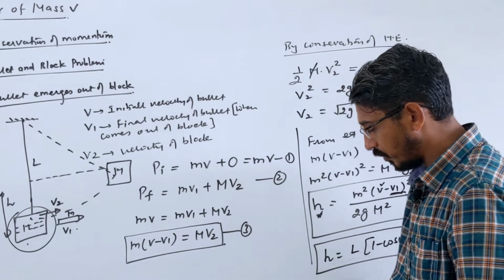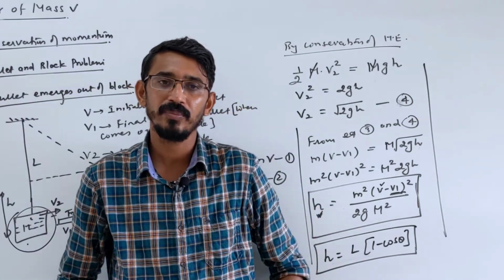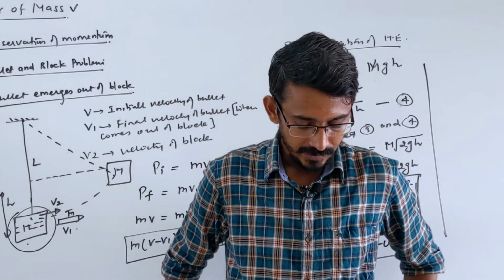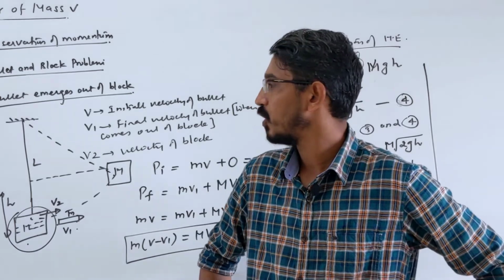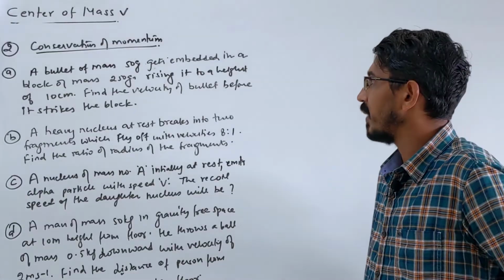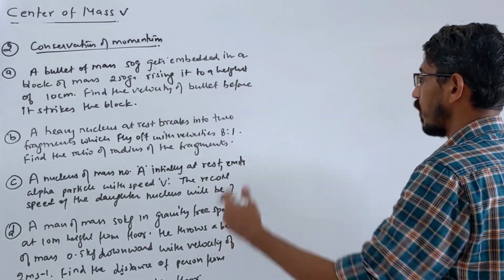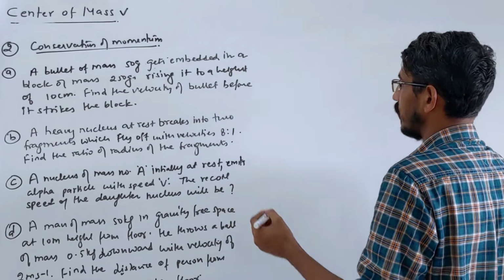So these are two cases of the bullet and block problem. We are writing conservation of momentum and conservation of mechanical energy. We will now do some numerical problems based on these. So we are doing a few more problems based on the conservation of momentum. I have just written 4 problems here. Let's see how to solve them.